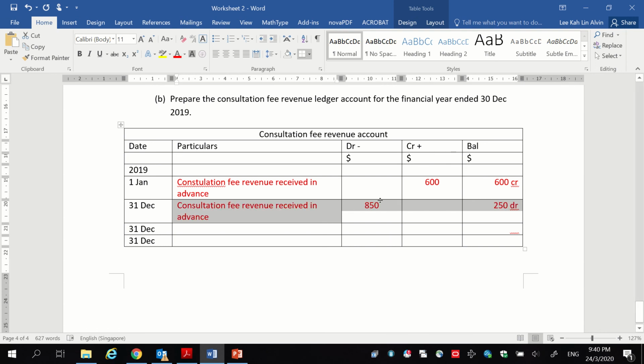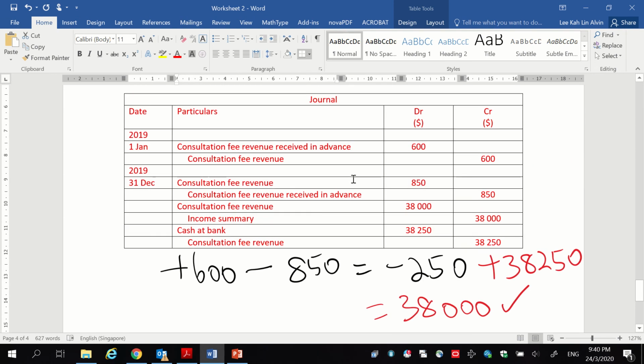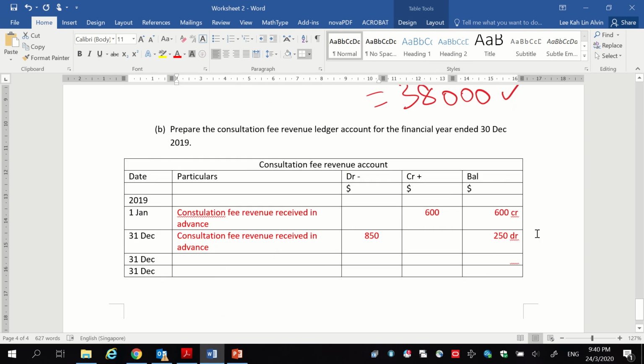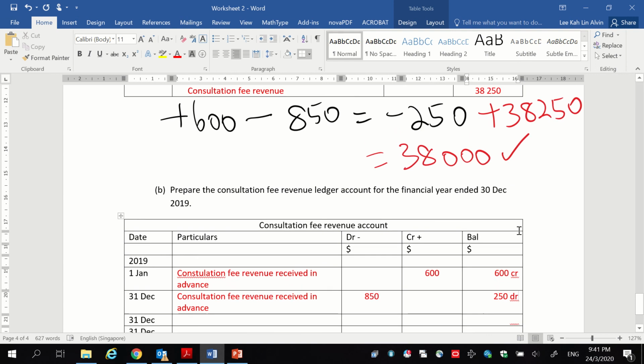The 850 will appear in the debit column. And why is it debited? Because of this account, consultation fee revenue received in advance. And you have 250 debit. And as you can see, how do you get 250 debit? This is exactly the same as a negative 250 according to our calculations previously.